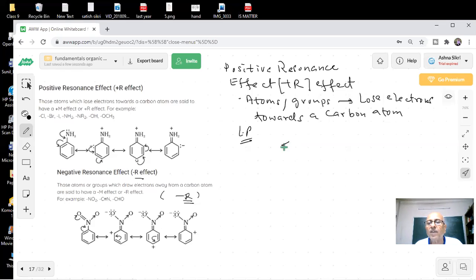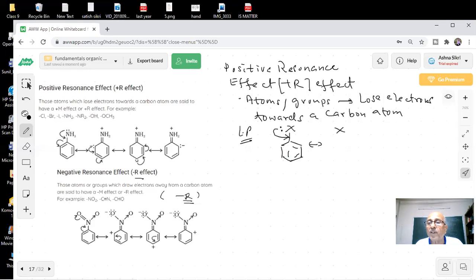Consider this is my benzene ring. And if I am attaching some group here, X, and it has a lone pair of electrons, what will happen then? This group is X, this has a lone pair of electrons. What can the benzene ring do? See, this is a lone pair, single bond, double bond, single bond, double bond, single bond, double bond, and then I can expect something like this, students.